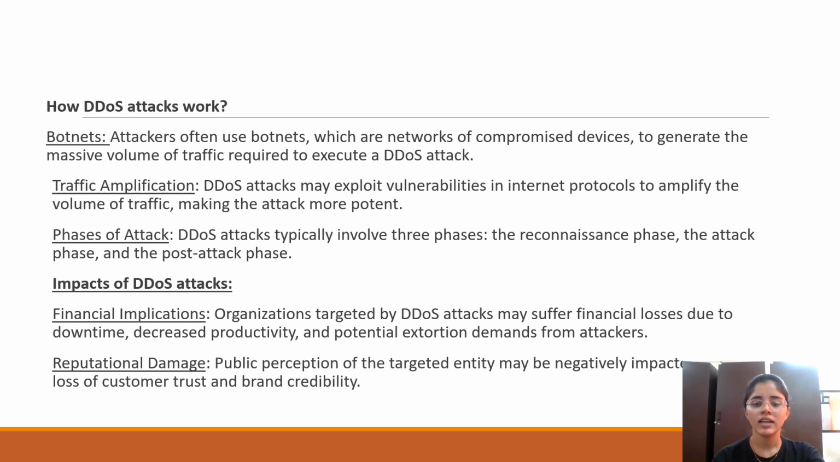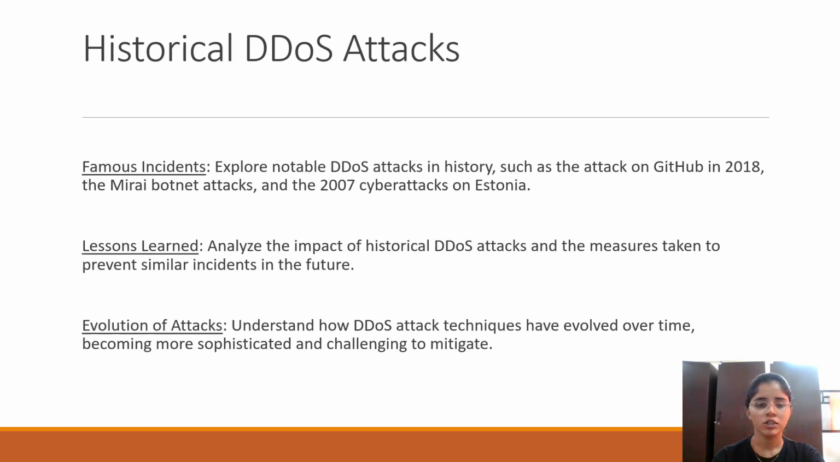Public pressure on the target entity may be negatively impacted, with loss of customer trust. As we saw in the previous example, when you do an online transaction from net banking and the server is down, your amount will be debited but it won't be credited. So the customer loses trust in that particular server. He won't trust it. That is known as reputational damage.